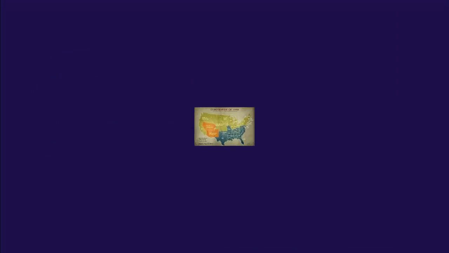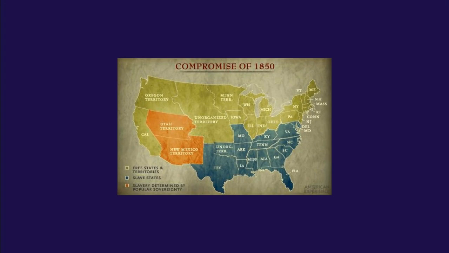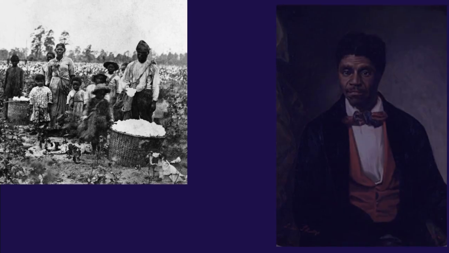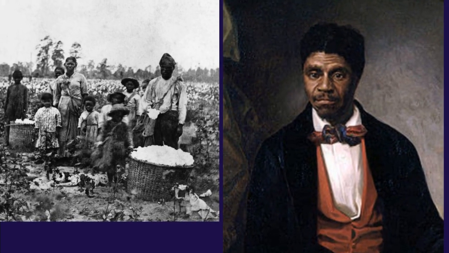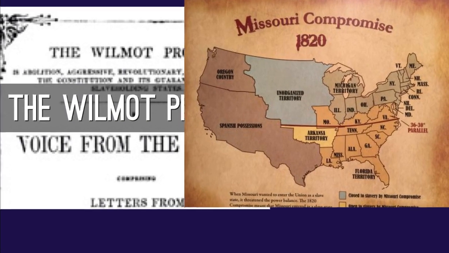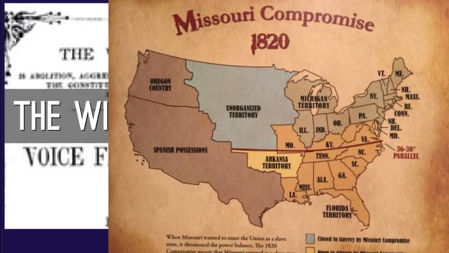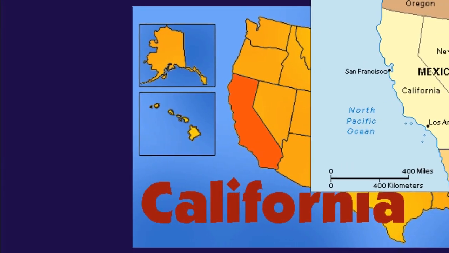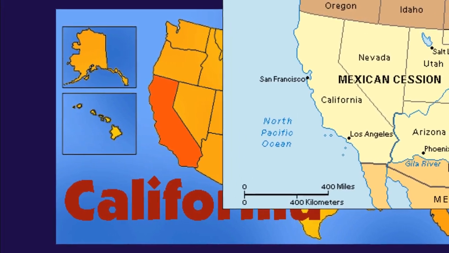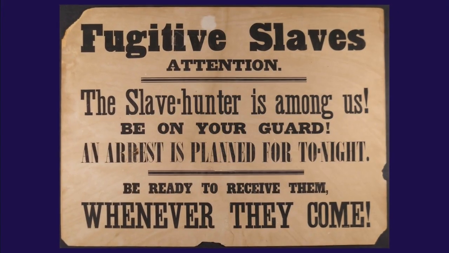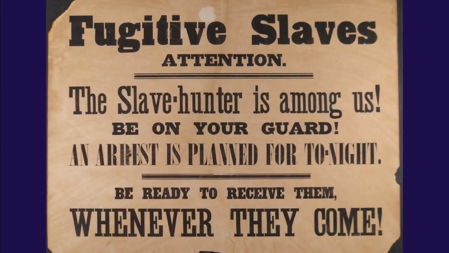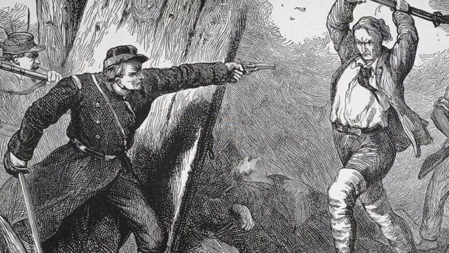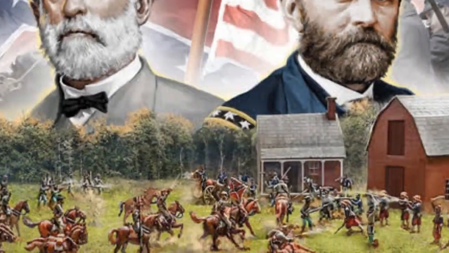Even though they came up with the Compromise of 1850, they still are having issues over slavery and allowing it to spread. These are all causes of the Civil War. So even though the Compromise of 1820 had a mild solution to slavery, it didn't solve the problem. Even though they had a Compromise of 1850 that said where slavery could and couldn't go, it still didn't fix this issue or this problem of slavery. So this is going to continue to be a problem in the United States and will only be resolved with the Civil War.